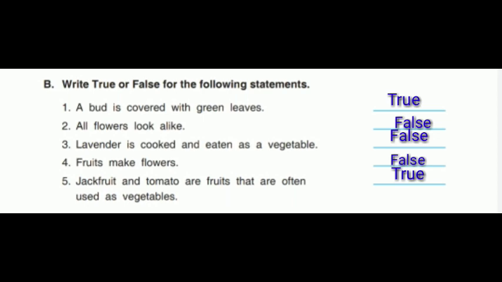Now next, lavender is cooked and eaten as a vegetable. So do we eat lavender flower as a vegetable? No. Okay, it's a fragrant flower which is used for making various perfumes or used in talcum powders, soap, and so on. So it's not eaten as a vegetable. So it is false. Fruits make flowers. Do fruits make flowers? No. It's the flowers which make fruits. So this statement is false again. Jackfruit and tomato are fruits that are often used as vegetables. So that's right. So these are the fruits which are eaten as.